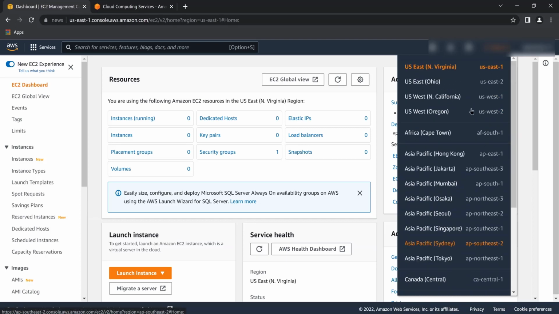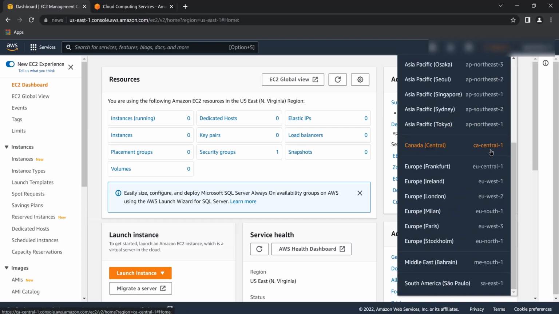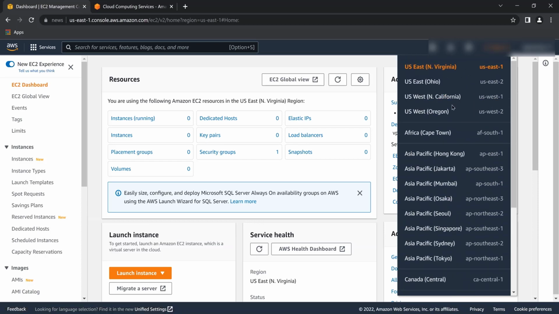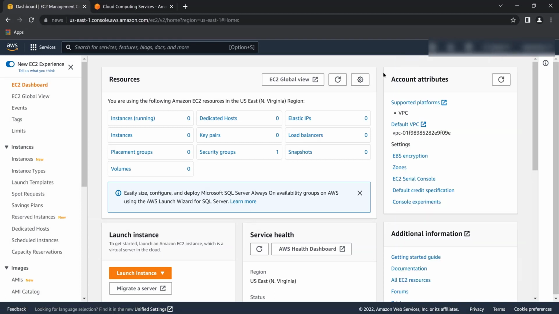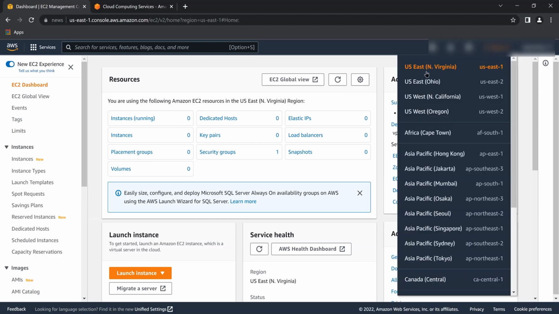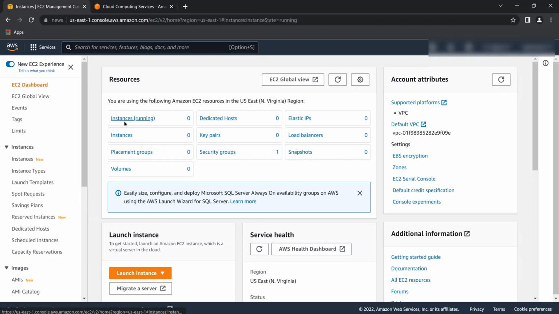There are other regions also, but this account is not showing all, because you have to apply for a region and they will approve and give you access to it. This is pretty easy, you just have to discuss with the Amazon support staff and they will give you access. But for this basic video, I'm just going to show you how you can create a VPS in the Northern Virginia region. So I'm just going to click here, and you can see there's no instance running.